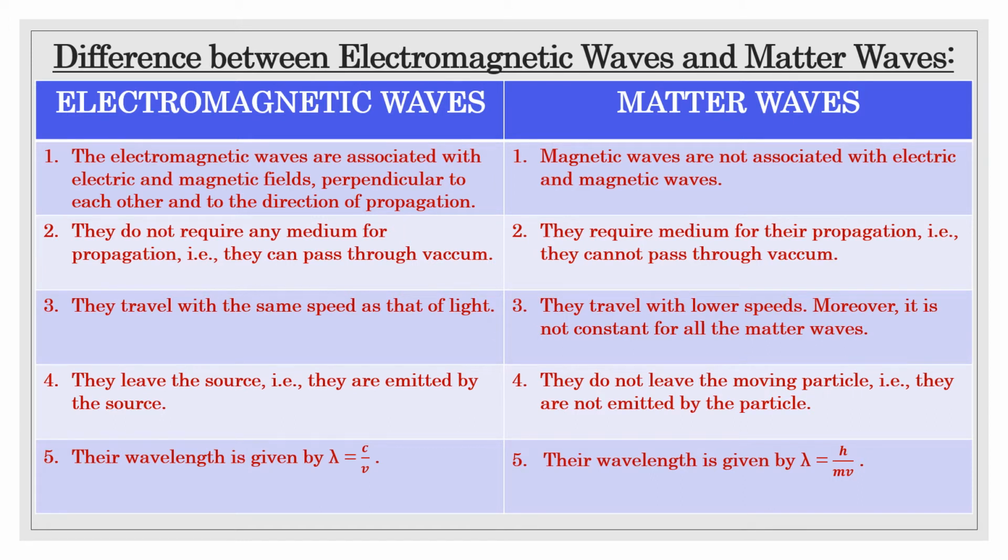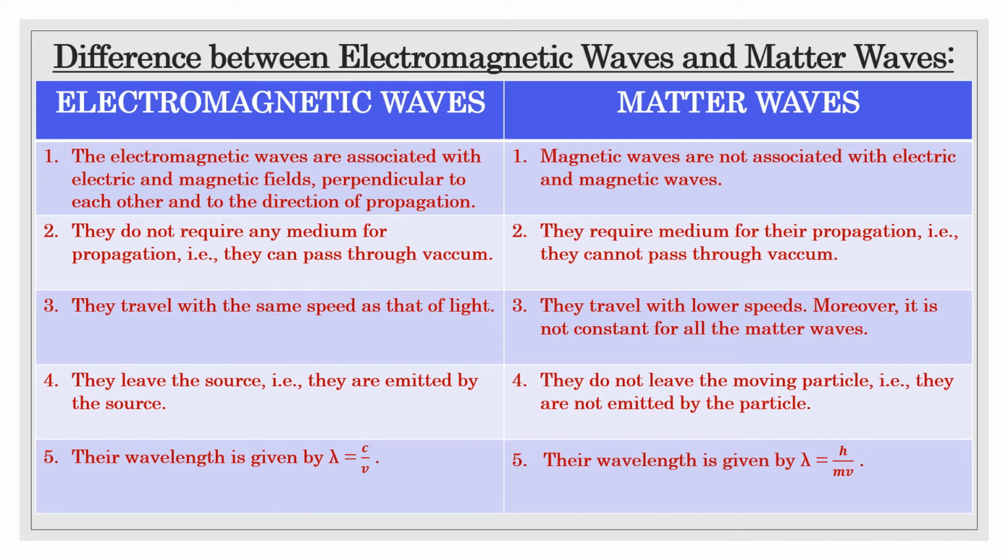And matter waves do require a medium for their propagation. They cannot pass through vacuum. Third one, electromagnetic waves travel with the same speed as that of light. And matter waves travel with lower speeds. Moreover, it is not constant for all matter waves.